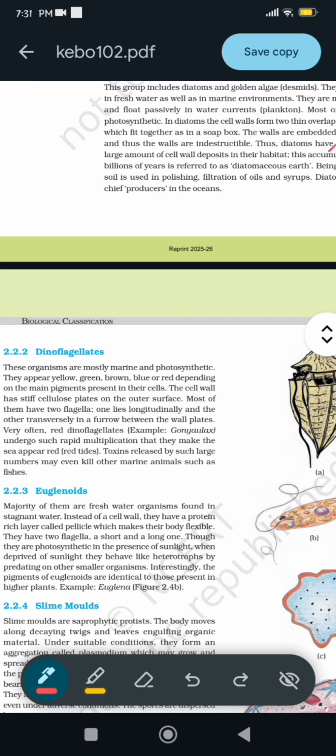2.2.2 Dinoflagellates. These organisms are mostly marine and photosynthetic. They appear yellow, green, brown, blue, or red depending on the main pigments present in their cells. The cell wall has stiff cellulosic plates on the outer surface. Most of them have two flagella, one lies longitudinally and the other transversely in a furrow between the wall plates. Very often red dinoflagellates, for example Gonyaulax, undergo such rapid multiplication that they make the sea appear red. Toxins released by such large numbers may even kill other marine animals such as fishes.